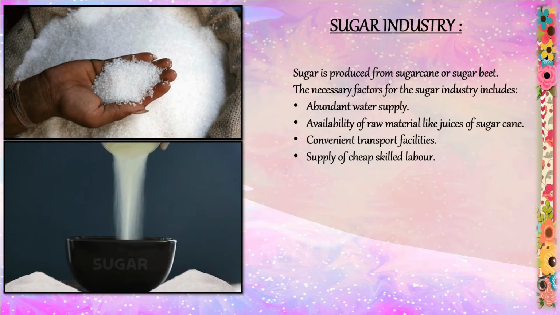The next one is the sugar industry. Sugar industry is an agro-based industry. The raw materials like sugar cane or sugar beet are perishable. Students, what is sugar beet? Sugar beet is a plant whose root contains a high concentration of sucrose and which is grown commercially for sugar production. So it is important that this industry should be located near the farms of sugarcane or sugar beet.